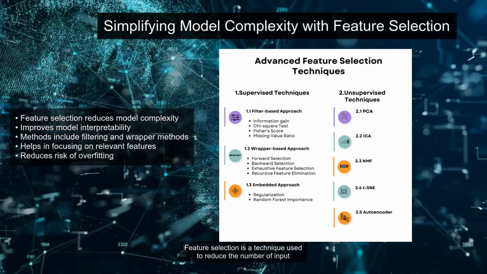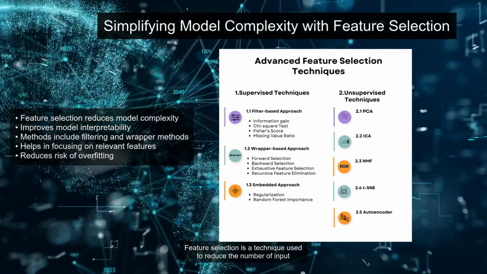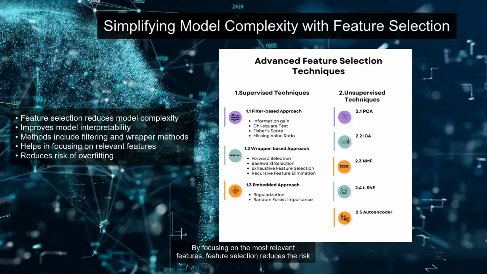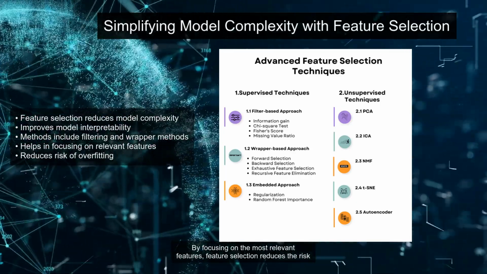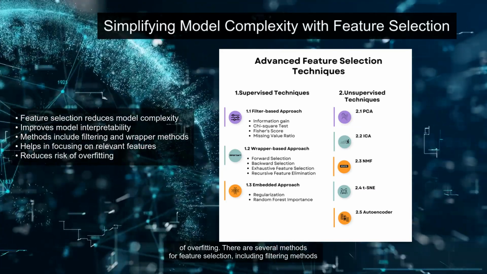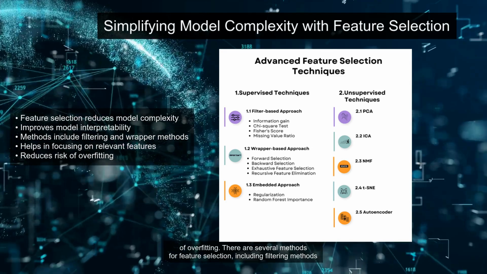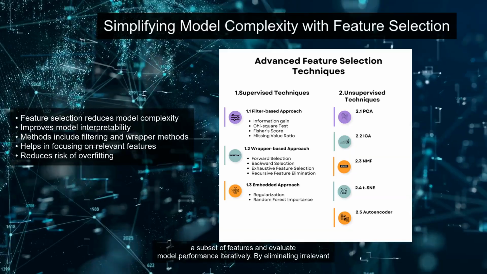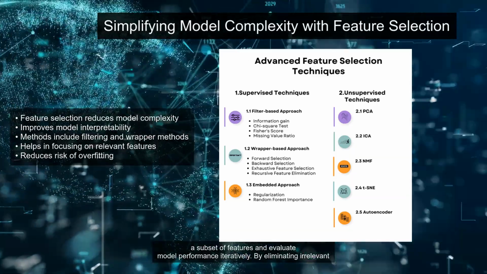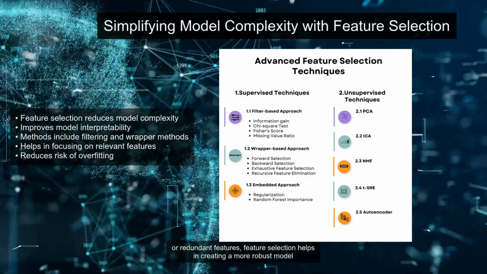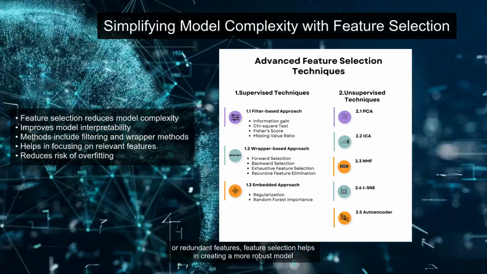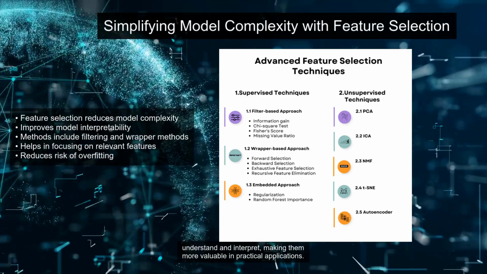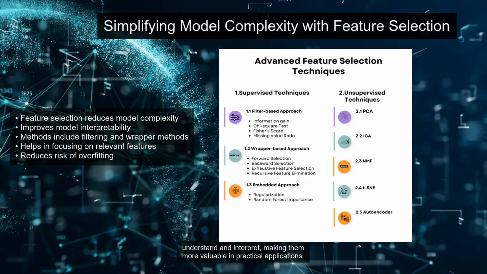Feature selection is a technique used to reduce the number of input variables in a model, thus simplifying the model complexity and improving interpretability. By focusing on the most relevant features, feature selection reduces the risk of overfitting. There are several methods for feature selection, including filtering methods that use statistical tests to select features, and wrapper methods that use a subset of features and evaluate model performance iteratively. By eliminating irrelevant or redundant features, feature selection helps in creating a more robust model that generalizes better to new data. Additionally, simpler models are easier to understand and interpret, making them more valuable in practical applications.